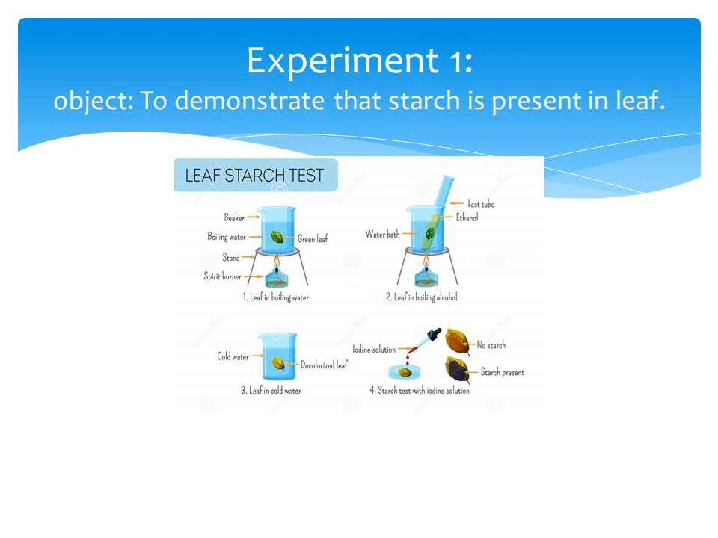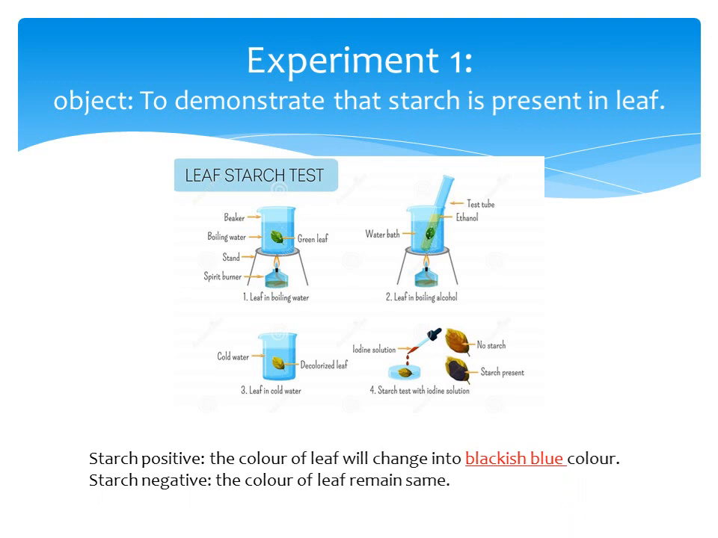Experiment 1: to demonstrate that starch is present in a leaf. First, take the leaf from the plant and boil it in water, followed by boiling in alcohol. Leave the leaf to cool and add iodine drop by drop. If the color of the leaf changes after addition of iodine, it means starch is present. If the color remains the same, then starch is absent.